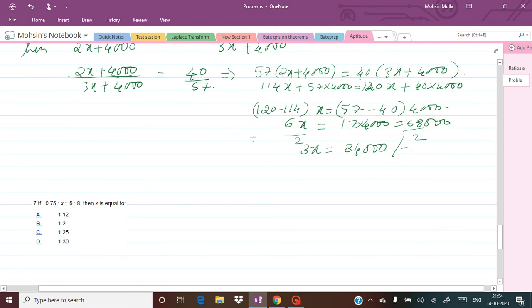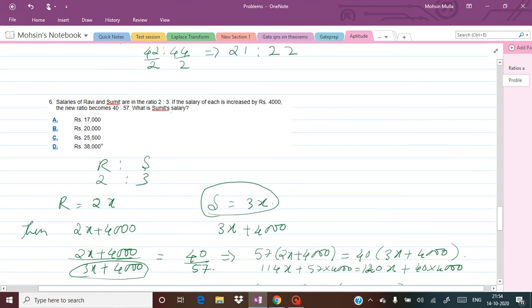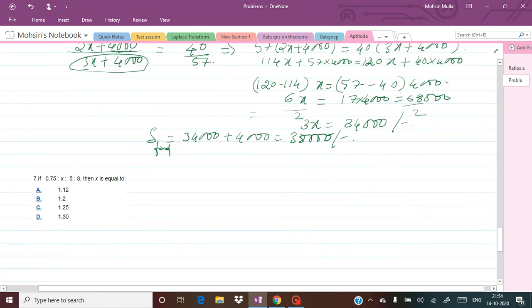Now with increment we have to add 4,000. So 34,000 plus 4,000 is 38,000. So 38,000 is the right answer here. In this way we can solve this example also.